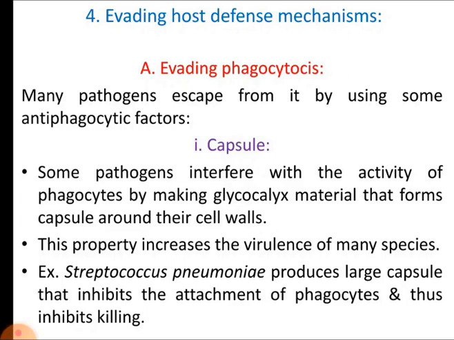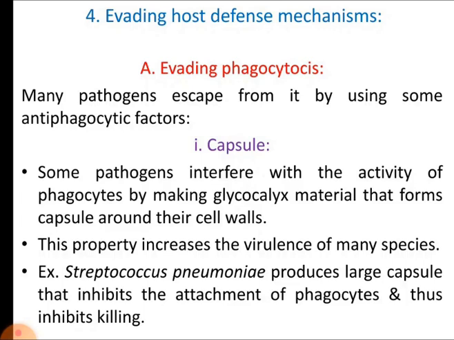For example, in case of Streptococcus pneumoniae, it produces a large capsule that inhibits the attachment of phagocytes and thus inhibits killing. Due to its specific nature, the phagocytes are unable to attach to the capsule. In order to engulf the pathogen, the phagocytes must attach to it, but due to the presence of the capsule, they are unable to attach and engulfment does not result. So this capsule plays a very important role in avoiding phagocytosis.